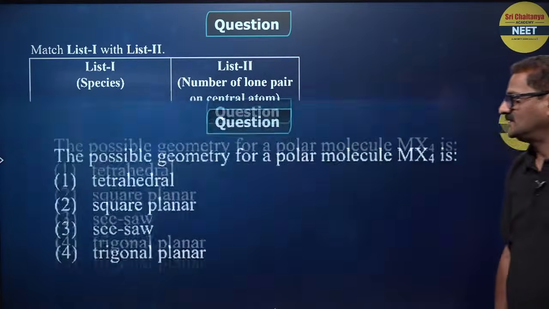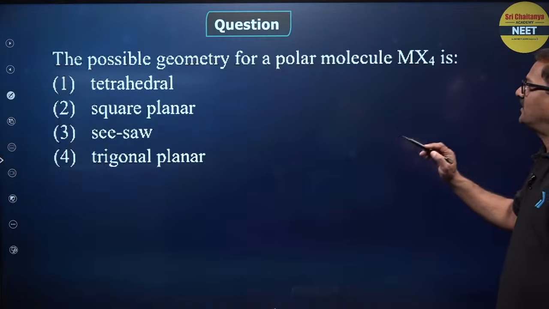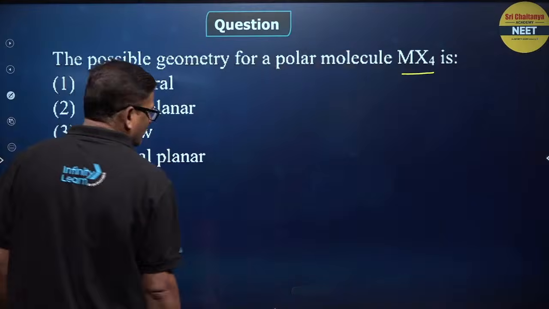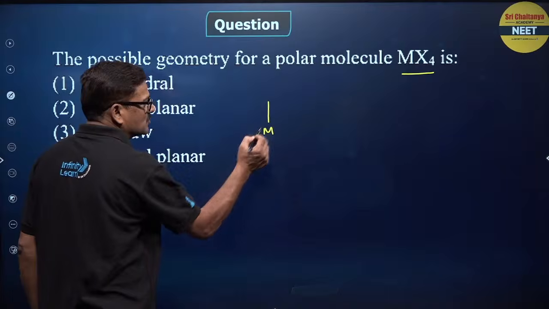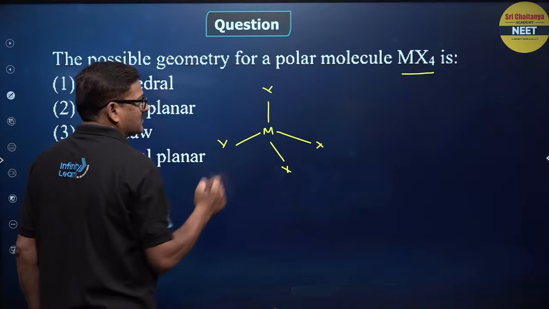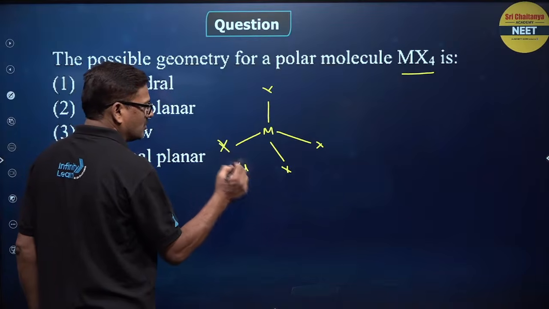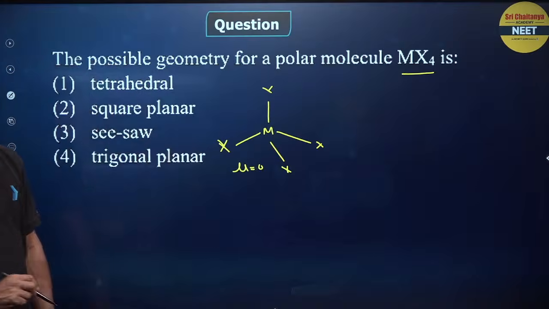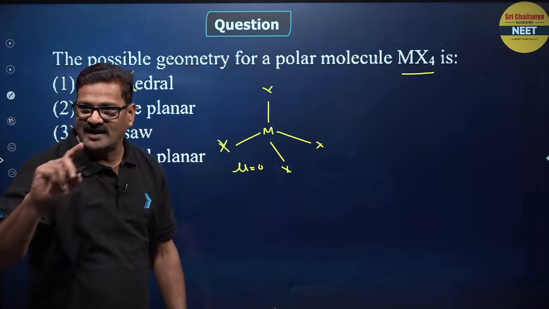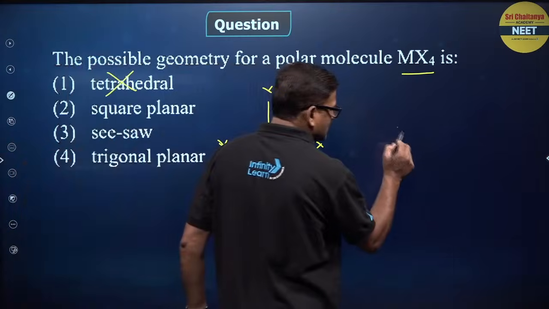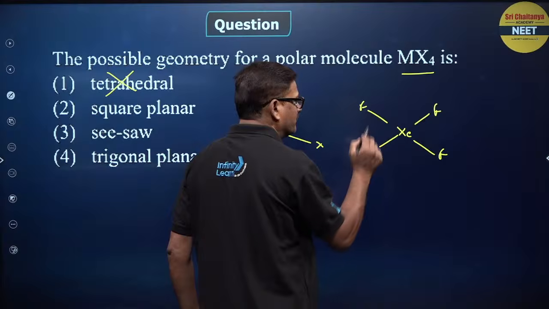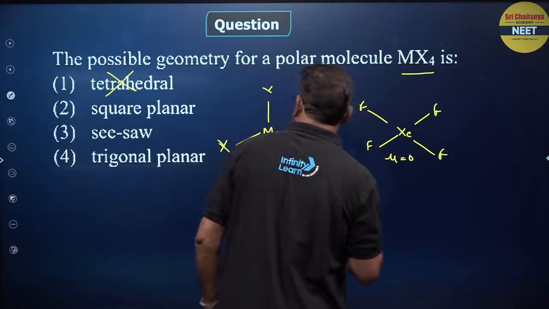And one more thing, see: the possible geometry of a polar molecule with MX4. With MX4, you can say M, it is going to be tetrahedral, X, X, X, X. So non-polar molecule, dipole moment 0 होगा. So it cannot be tetrahedral. Let us talk about the square planar. Analyze the answers, बच्चों. Xe with F, dipole moment फिर भी 0 होगा. So dipole moment is going to be 0.